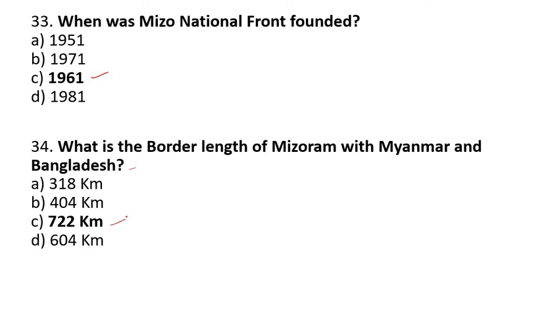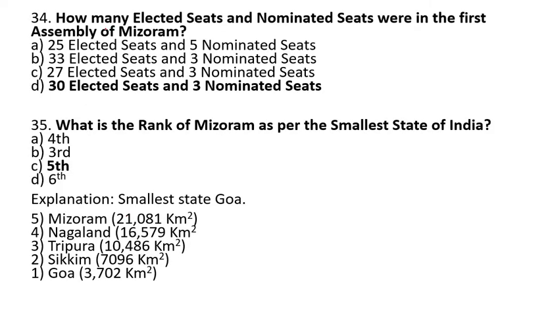What is the border length of Mizoram with Myanmar and Bangladesh? 722 km. How many elected seats and nominated seats were in the first assembly of Mizoram? 30 elected seats and 3 nominated seats. What is the rank of Mizoram as per the smallest state of India? 5th. The smallest state is Goa. Goa, Sikkim, Tripura, Nagaland, Mizoram.